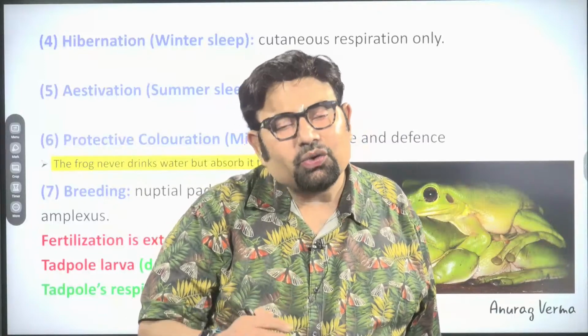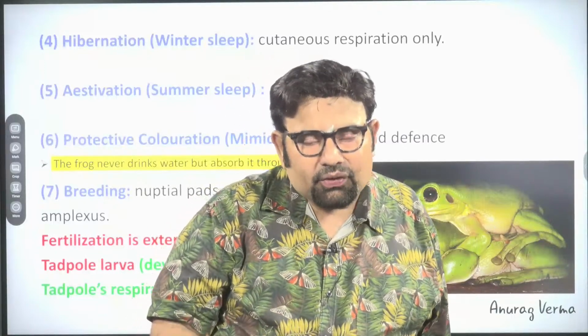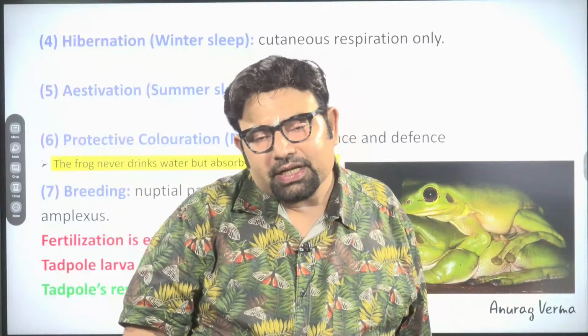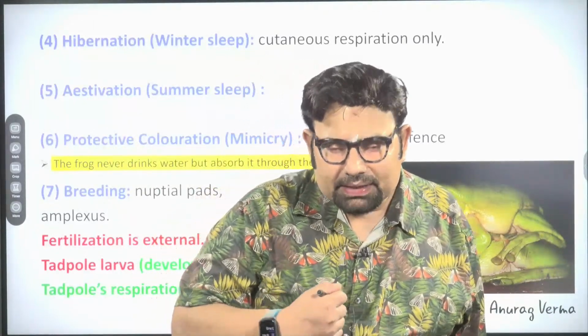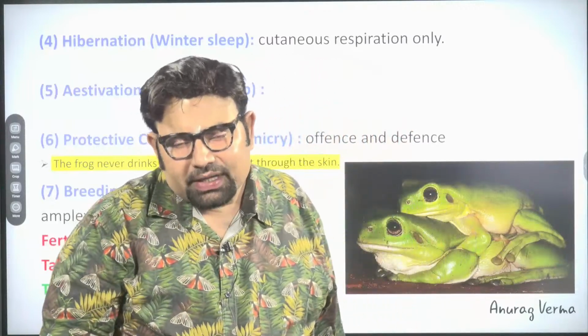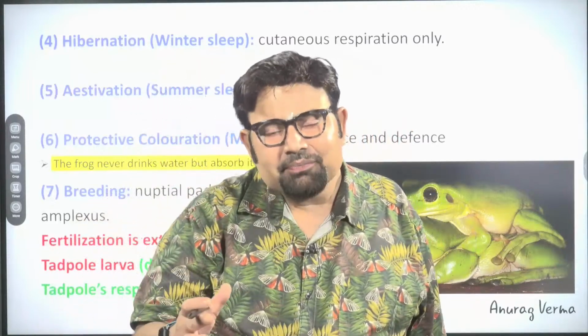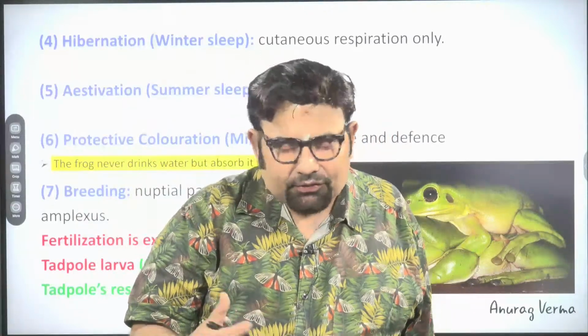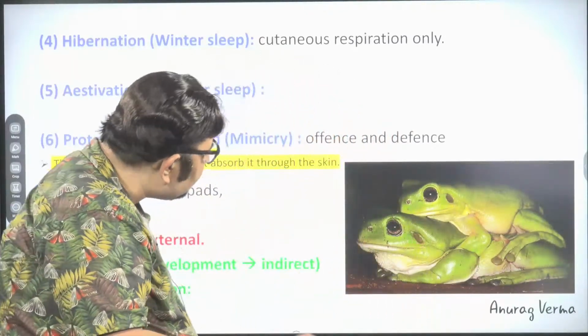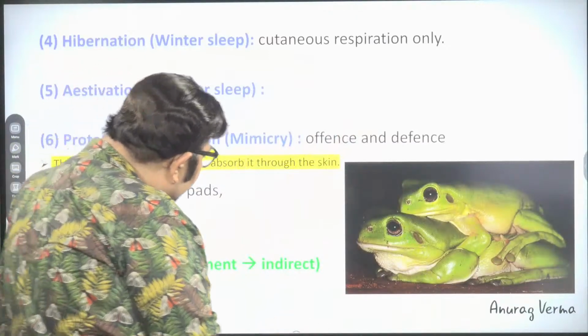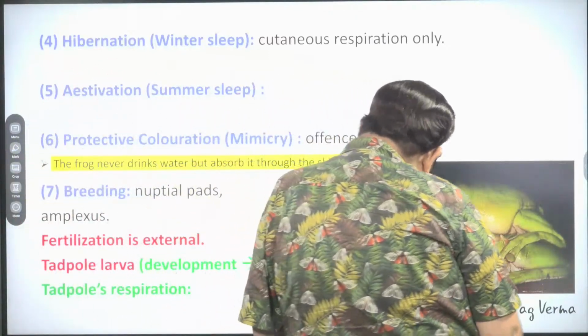It is not a true copulation. Therefore, scientists don't call it copulation, they call it amplexus. But at this stage, we cannot stuff your head with new terms. Therefore, I'm just telling you that this is copulation, wherein you can see the male partner is holding the female partner.